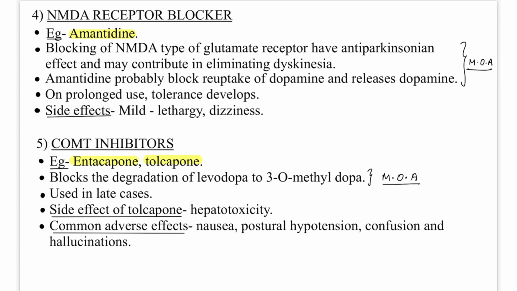Fifth class is COMT inhibitors. Examples are entacapone and tolcapone. It blocks the degradation of levodopa to 3-O-methyl-dopa, which we discussed earlier. It is used in late cases of Parkinson's disease, and the side effects of tolcapone are hepatotoxicity, so entacapone must be preferred. Now what are the common adverse effects of both? Nausea, postural hypotension, confusion, and hallucinations.